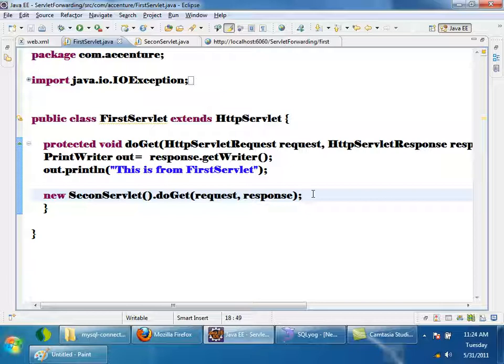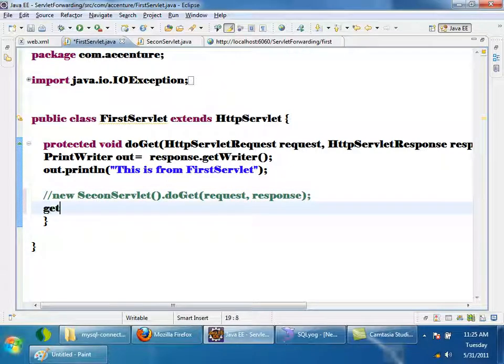So now what you are doing in the first servlet is you have to write some code to ask the container to forward the request, right? There is some procedure to ask. There are a few steps to ask the container to forward the request to another servlet. See the steps. The first step is to get a reference of servlet context. How to get servlet context?